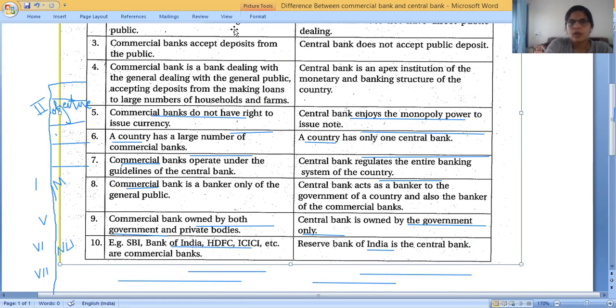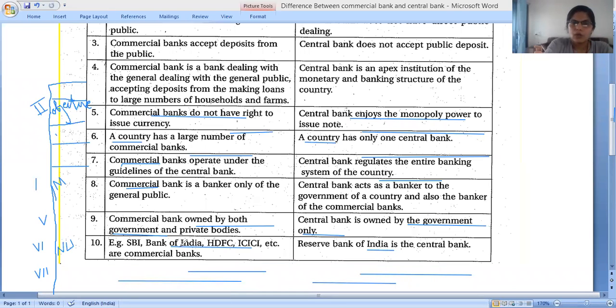It operates by government and public both. You can say private and government, both bodies. And central bank is owned only by the government. Last one, the 10th number point is, sorry, one point is remaining. Commercial bank is a banker only of the general public. So what is the 8th point?